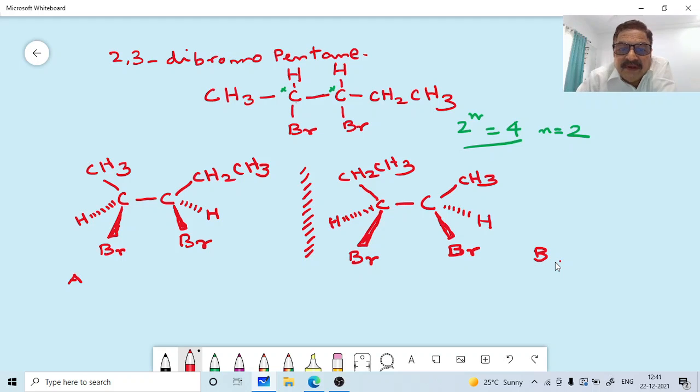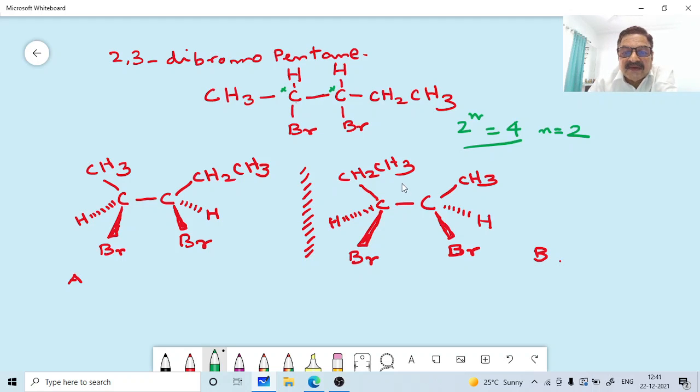Now we will see what the relationship is between A and B, whether they are enantiomers, superimposable or non-superimposable. How will you see whether A and B are superimposable? Flip the molecule and rotate one molecule by 180 degrees, to see whether all the atoms and bonds align. So B is to be placed directly on top of A, rotated by 180 degrees.